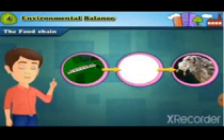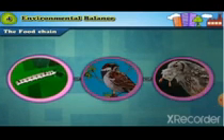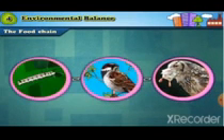Now, let us study one more food chain. Find out which is the missing link. A worm is shown in the first link. Worms eat the leaves. The second link is blank. And the third link shows an owl eating a small bird. Now tell me which picture should be there in the second link to complete the food chain? Correct. A picture of a small bird like a sparrow. Now this food chain is complete. A worm eats the leaves, the bird eats the worms, and the owl feeds on the small birds.